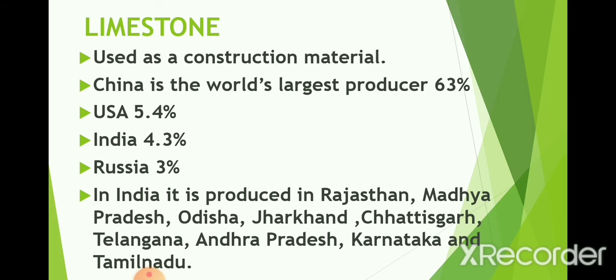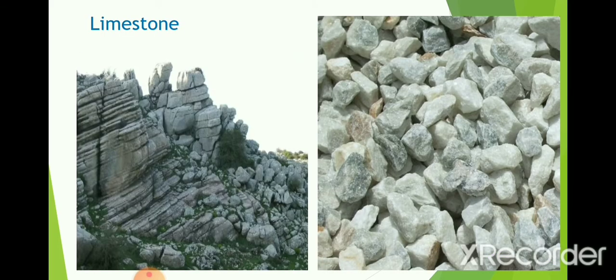In India, it is produced in Rajasthan, Madhya Pradesh, Odisha, Jharkhand, Chhattisgarh, Telangana, Andhra, Karnataka, Tamil Nadu, and so many places. It is commonly found in the southern part of India, and it is used for construction purposes. So that is the importance of limestone. It's a common stone which we see in most places, and it is usually used in construction. That's all about limestone. You can see the mountain here and the final product, limestone, which is used for constructing houses.